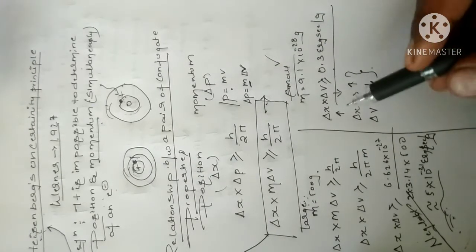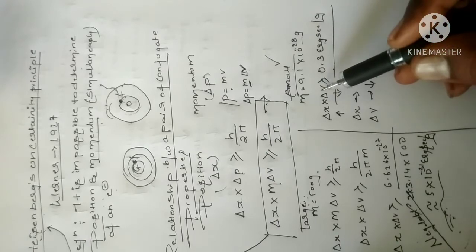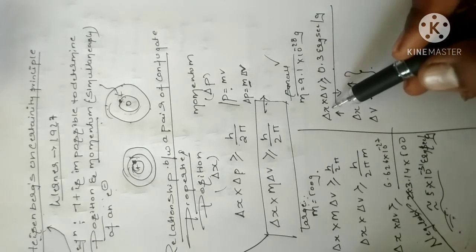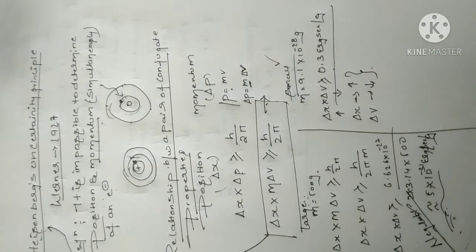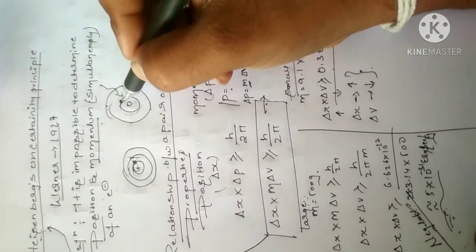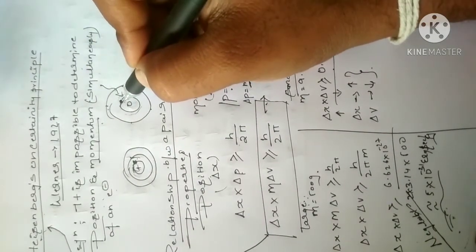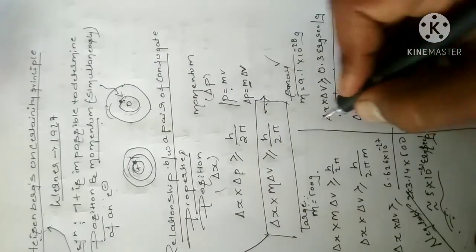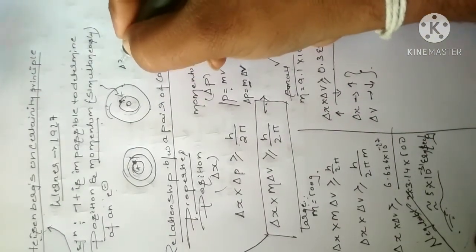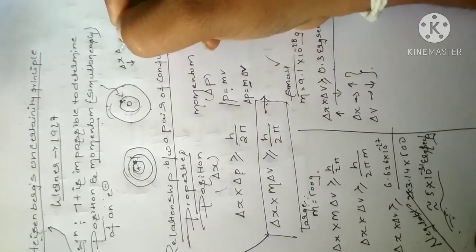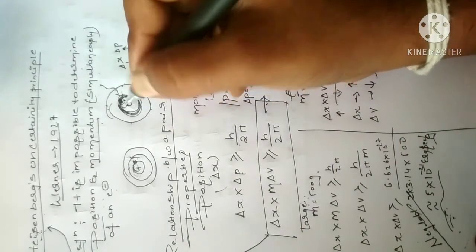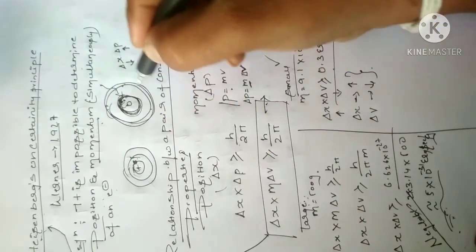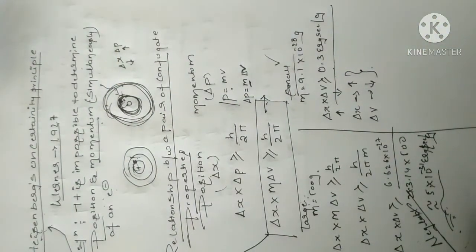Okay, if delta x increases, delta v decreases. Delta x means position increases, then momentum decreases. For example, if position decreases, like being in the first orbital, then vice versa: momentum will increase. Small position, it moves fast. Large position, it moves slowly. Do you understand? Delta x and delta v. This is nothing but the Heisenberg uncertainty principle.